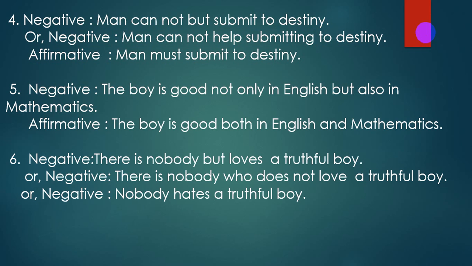Serial number 6. Negative sentence: There is nobody but loves a truthful boy. Or there is nobody who does not love a truthful boy. Or nobody hates a truthful boy.